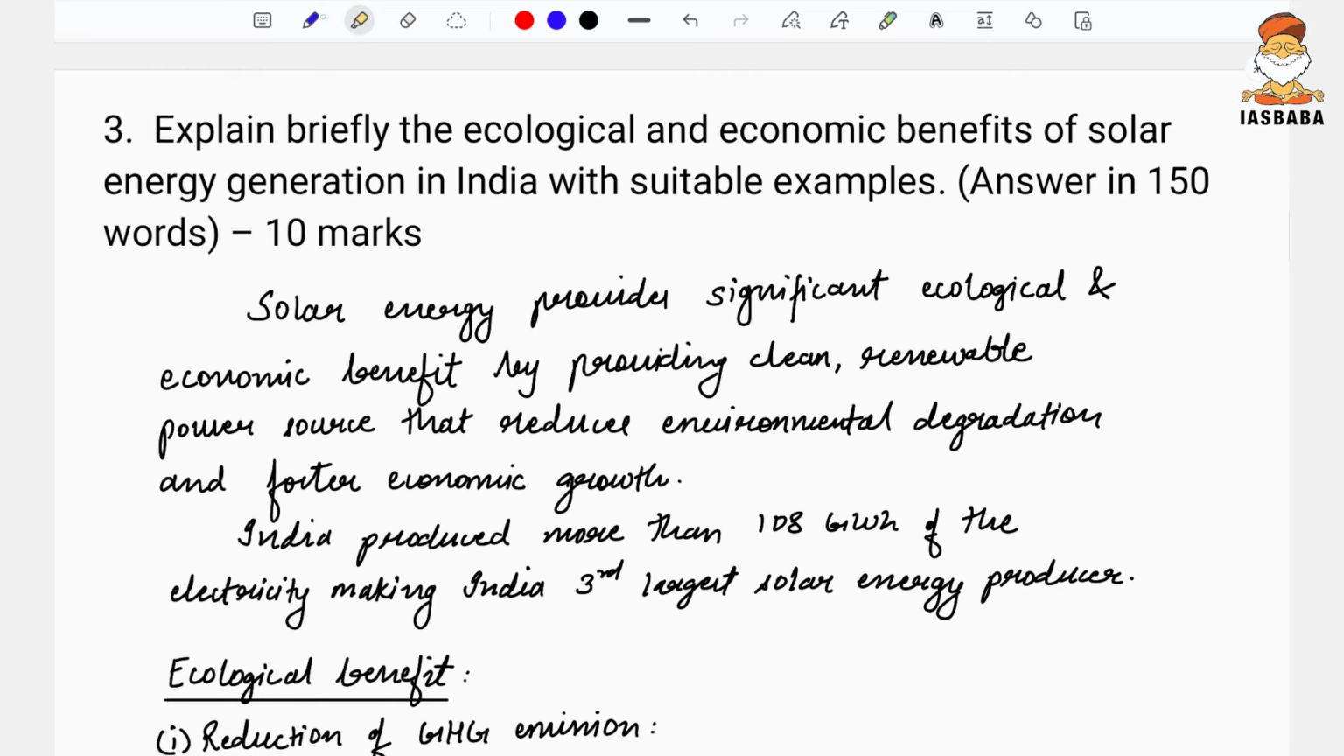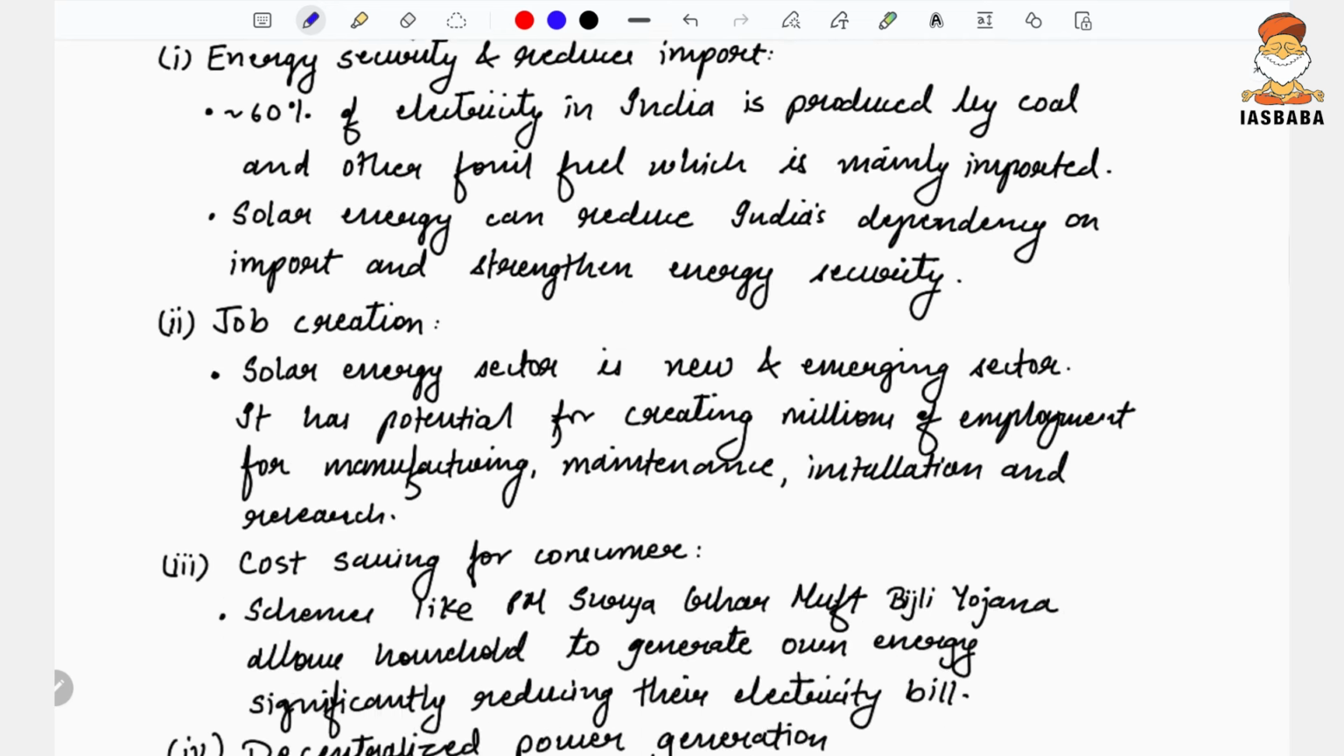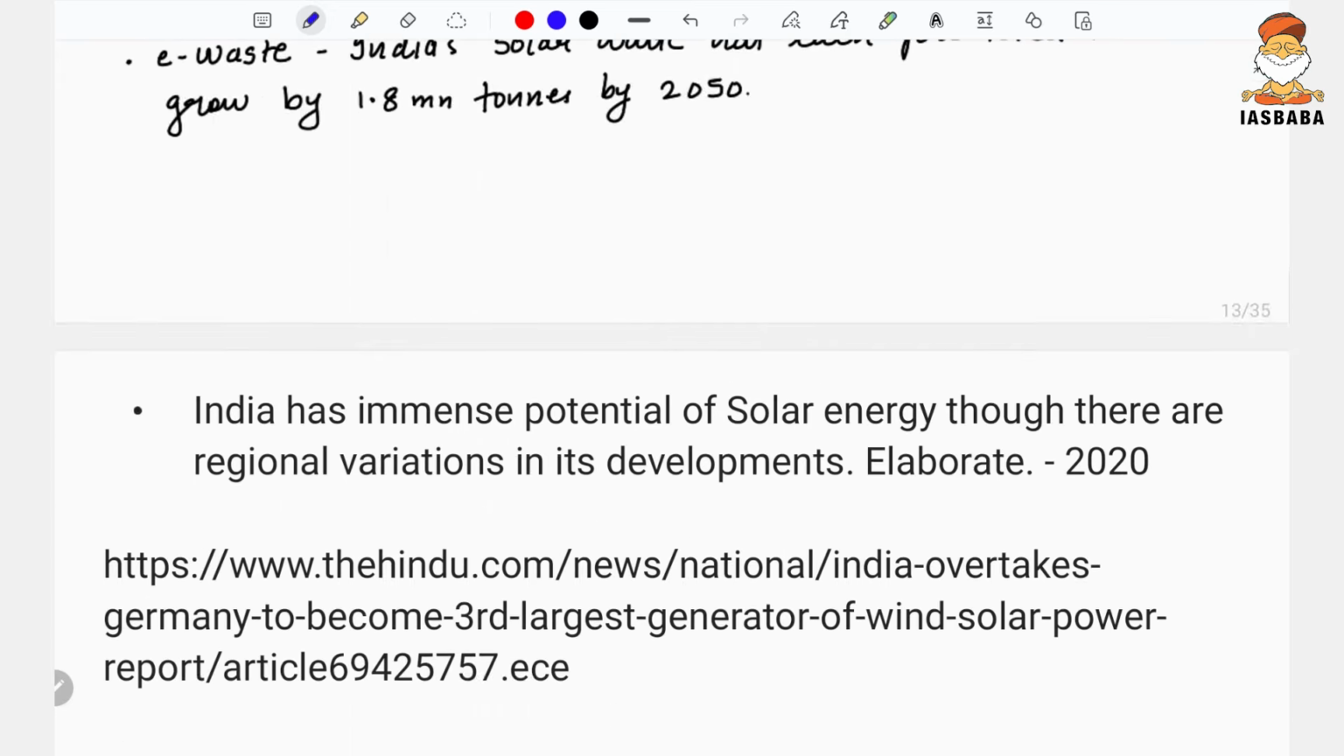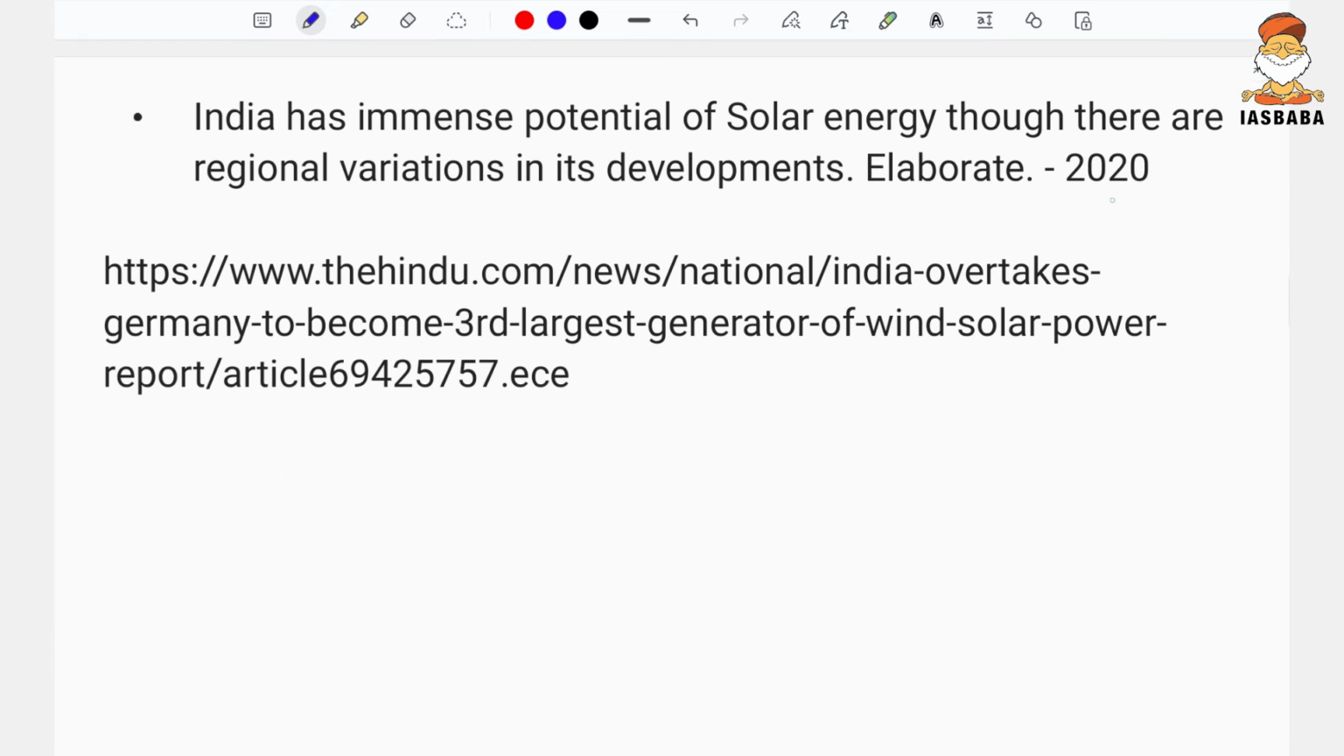This is a very expected question: explain the ecological and economic benefits of solar energy generation in India with suitable examples. They have mentioned ecological benefit and economic benefit. Very simple question. It is a repeated question. It is a current affairs based question. So let us see. In 2020, UPSC in the GS paper, that is geography itself, had asked that India has immense potential of solar energy, though there are regional variations in its development.